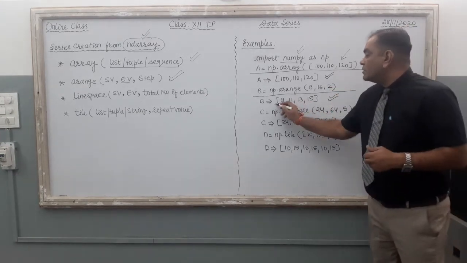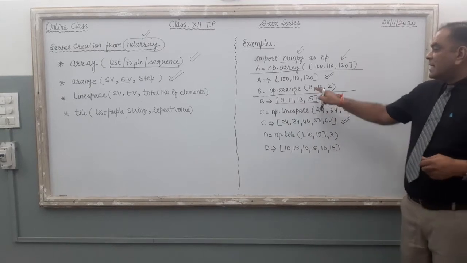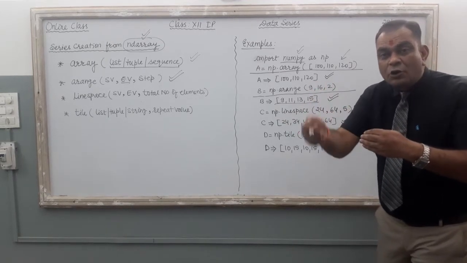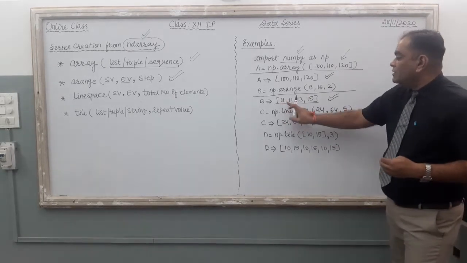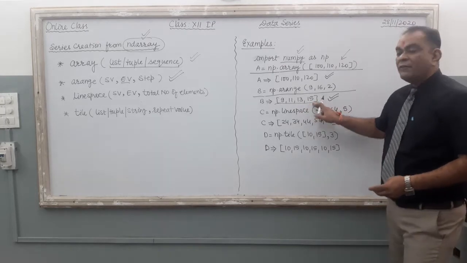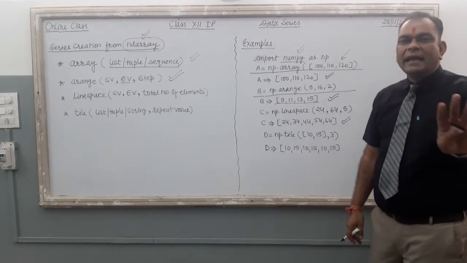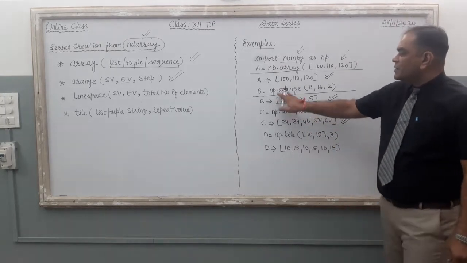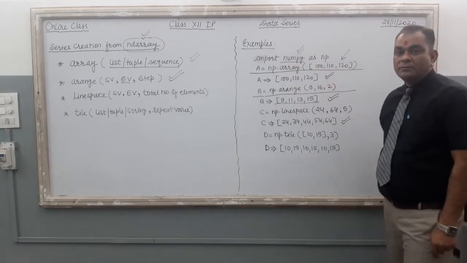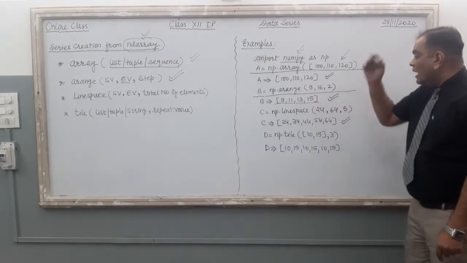So what is the output? Just take the output here. Start from 9, step 2 means increase, or we can say add 2 to this 9. So the second value is 11, then plus 2 it is 13, then plus 2 it is 15, and 15 is the last one. Just like the range function only. The name of the function is arange if you use this function through your numpy module. Clear? 9, 16, 2. Now what will happen?